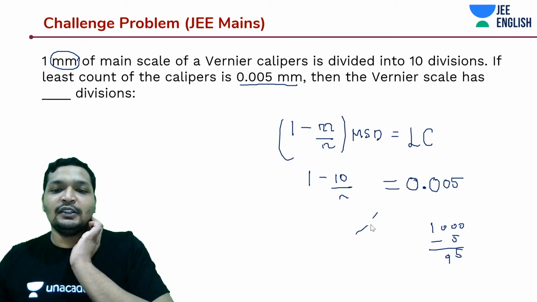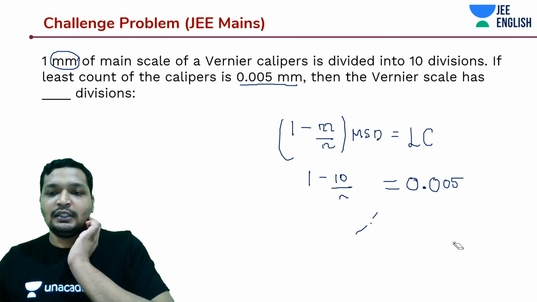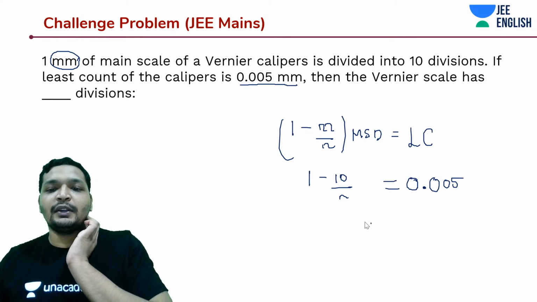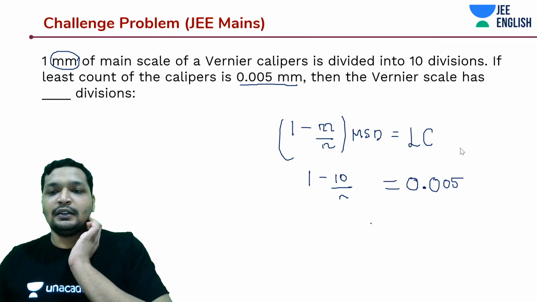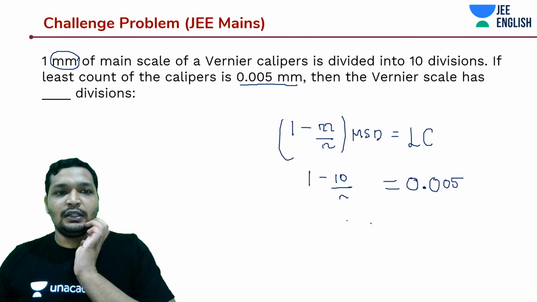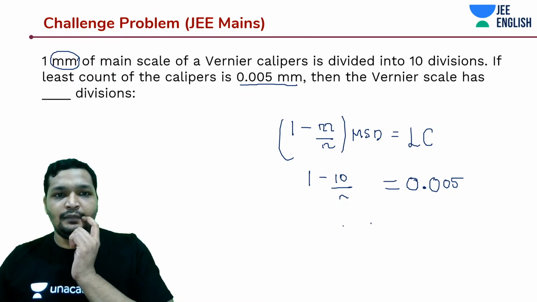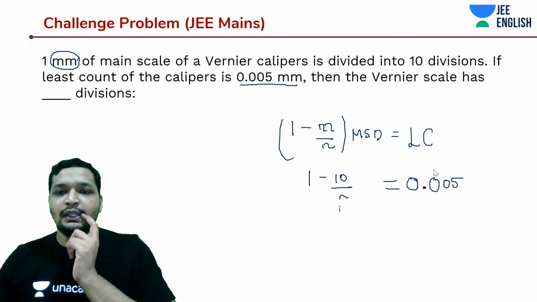Okay, so I think this is actually a little more complicated than I expected. Okay, so an easier way of doing it. I think we made a mistake.